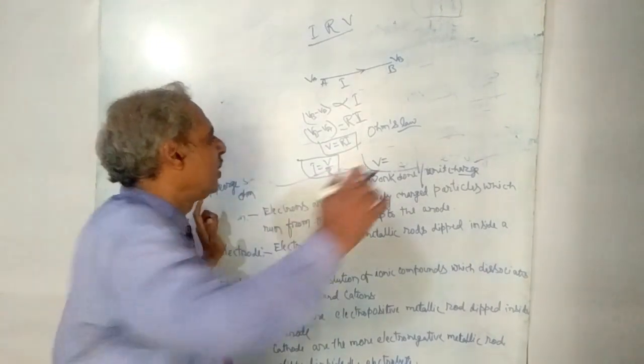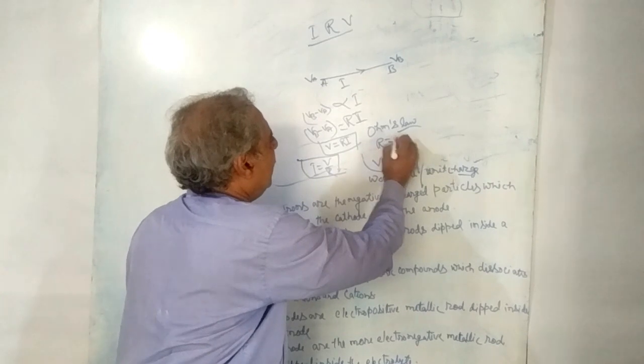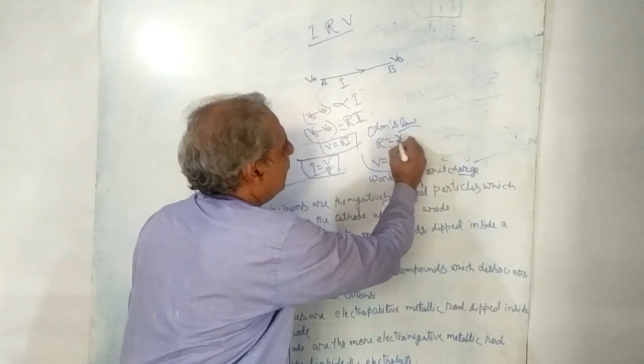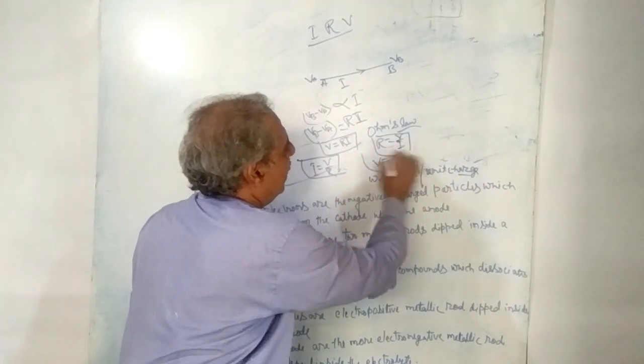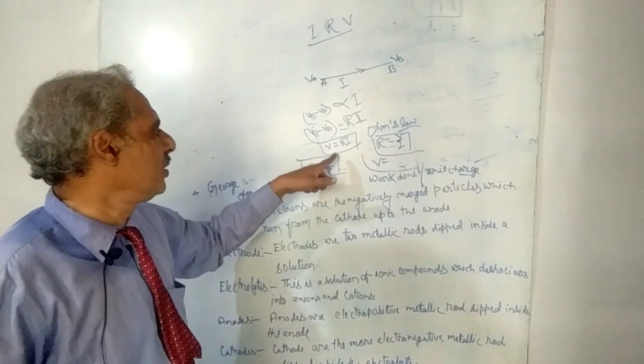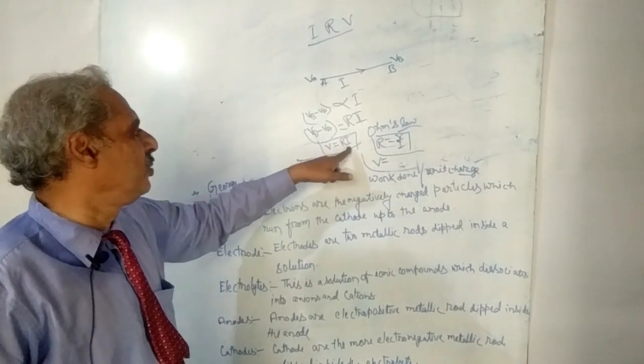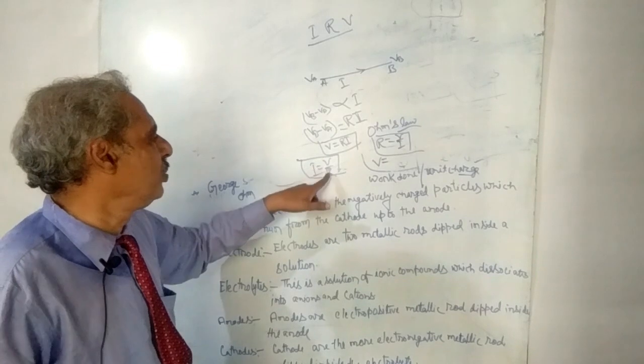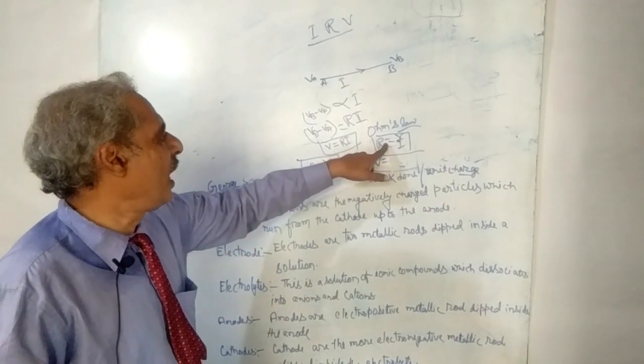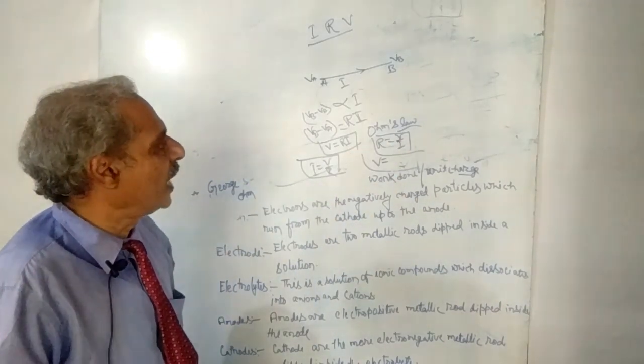You can also rearrange it: R is equal to V by I. Then we have got three types of relation: V is equal to RI, I is equal to V by R, and R is equal to V by I.